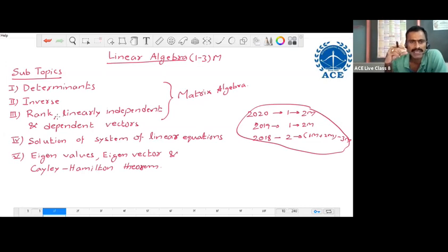In this determinant subtopic, we discuss the methods of finding the determinant of second order, third order, and fourth order. Whatever method we discuss for fourth order, we use the same method for the next higher orders. That is why we start with the second and stop with the fourth order only.